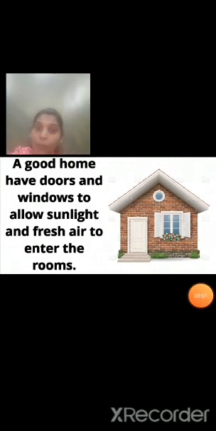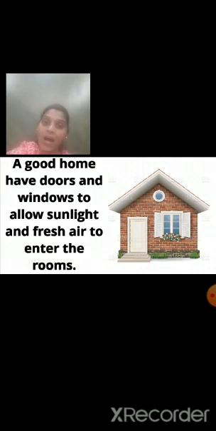A good home has doors and windows to allow sunlight and fresh air to enter the rooms. Doors and windows allow fresh air and sunlight rays to enter our house.